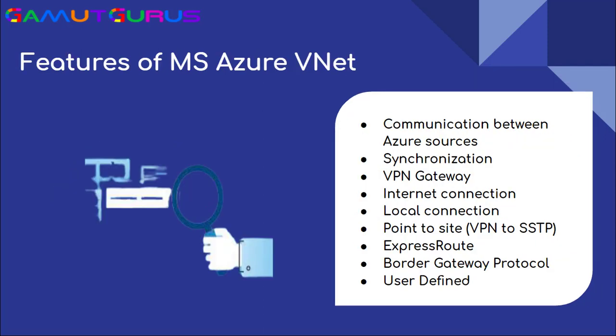Let's talk about what are the features of MS Azure VNet, Azure Virtual Network. If we talk about the features of Azure Virtual Networks: the communication between the Azure resources, the synchronization, VPN gateway, that is Virtual Private Network Gateway, internet connections between the networks, local connection, point to site means virtual private network to SSTP, express route, border gateway protocol, user defined.